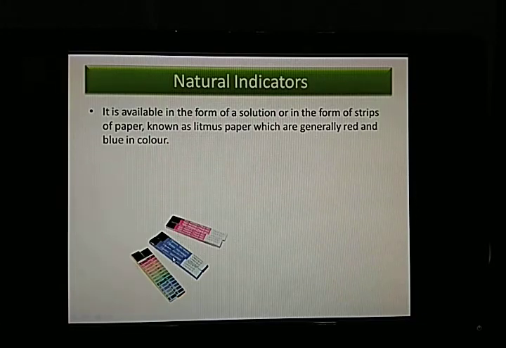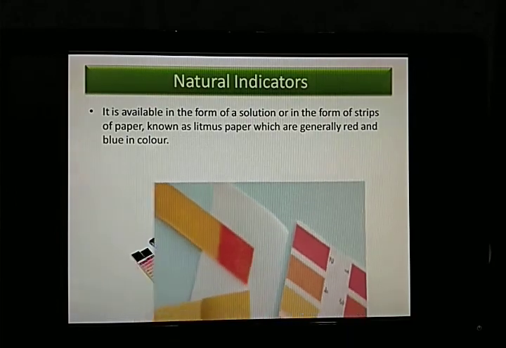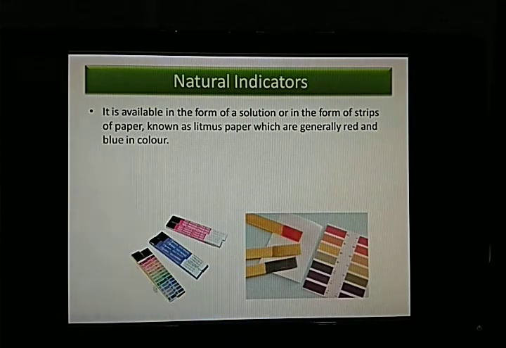This is red litmus paper, this is blue litmus paper, and this is the new type of litmus paper that we find. This is neither red nor blue, but it helps in giving us the confirmatory result whether it is an acid or a base. This is the third type, the one we are using nowadays. Although it is yellowish in color, whenever you dip it in any solution, whether it is acid or base, it will give us a change in color. And looking at the color, there are some shades of color given, so we can distinguish whether it is an acid or a base.